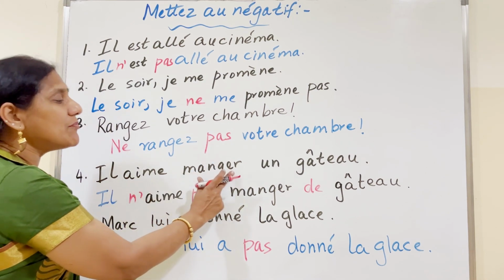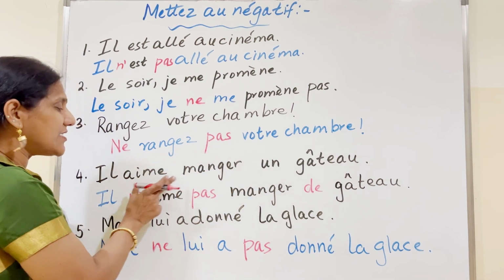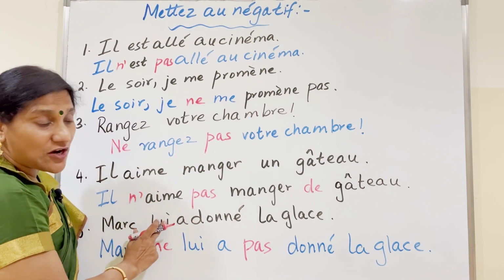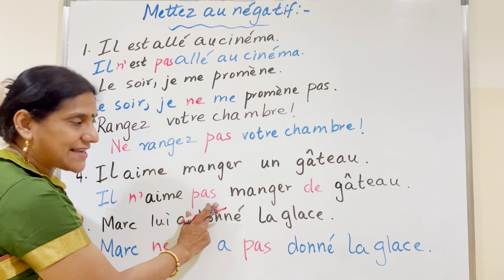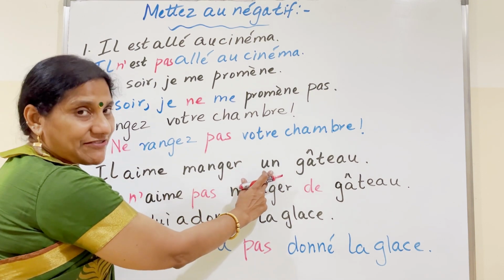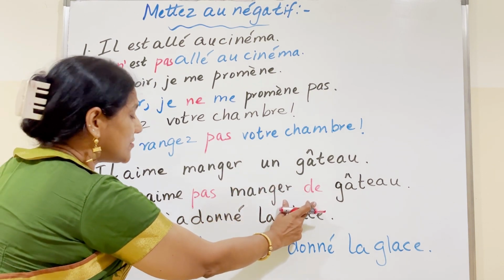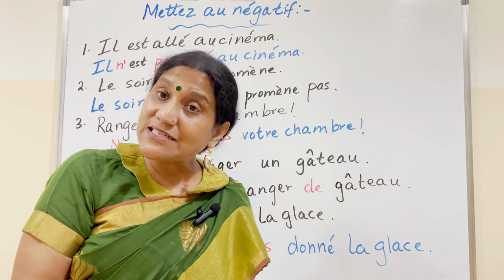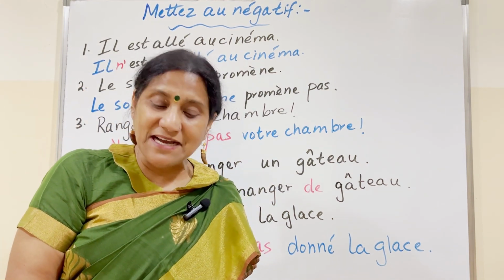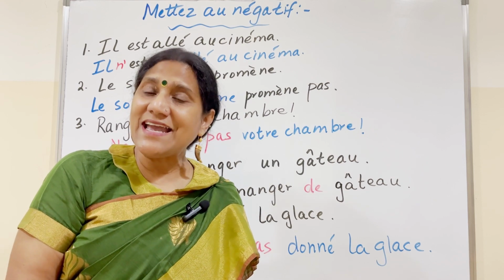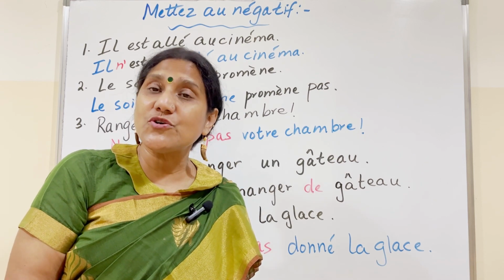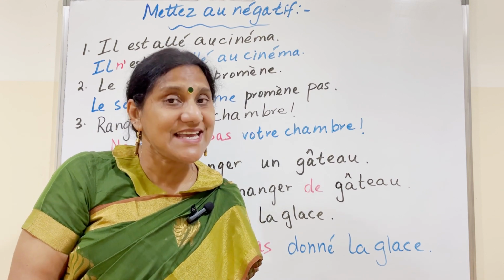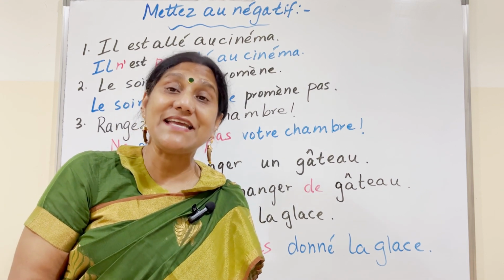Il aime manger un gâteau. Here we've got two verbs. So, ne before the first verb and pas after the second. Now, this has an indefinite article, so it will change to de. So, remember, indefinite articles and partitive articles. What are indefinite articles? Un, une, des. And partitive articles, du, de la, de l', des will change to de or d' in negation.